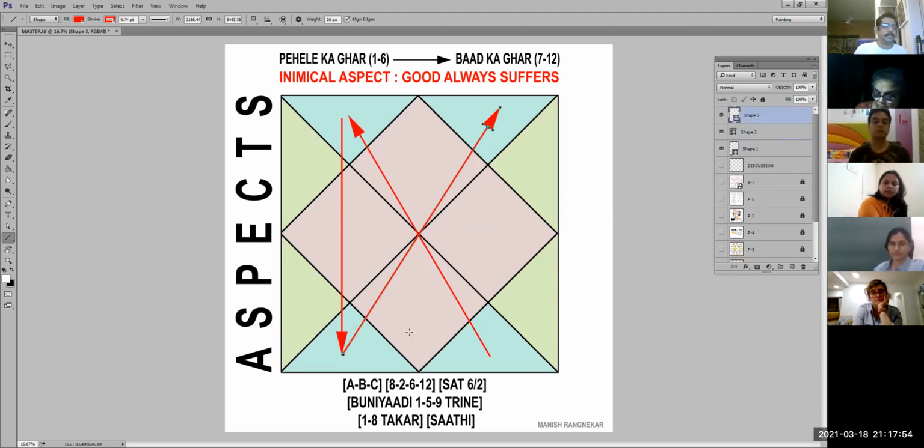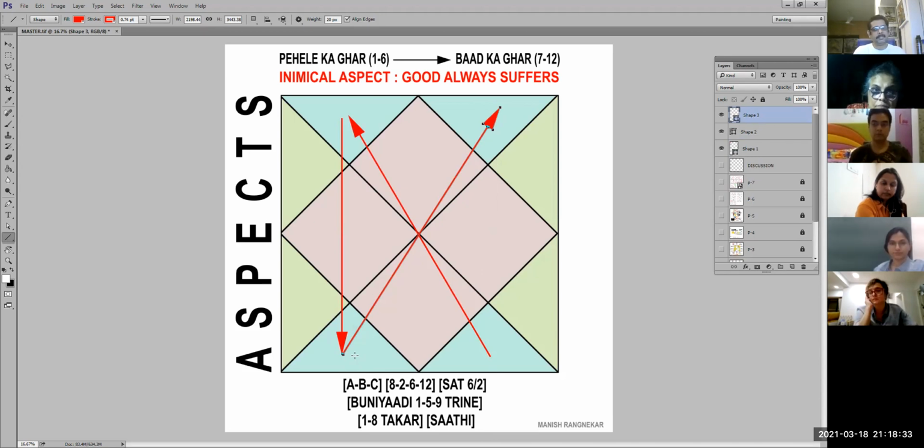Abhi ye jo drishti hai na, you have to understand one thing, that let us say there is a planet in 8th house, there is a planet in 2nd house, there is a planet in 6th house, okay, and there is a planet in 12th house. 8, it is like खो खेला जैसे, no? So this वाले जाके इधर खो करता है, इधर जाके खो करता है, इधर खो करता है. So 8th house fellow actually also hits the 12th house. If anywhere there is a gap कि इधर बीच में कोई नहीं है, तो वो you understand that वो साखड़ी जैसे खेलते तो साखड़ी टूट गया बीच में से, like that.